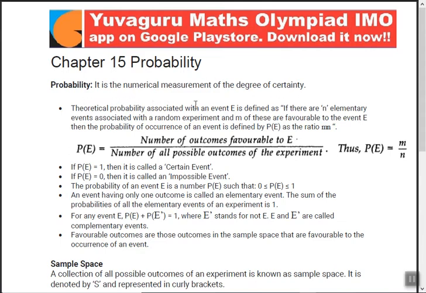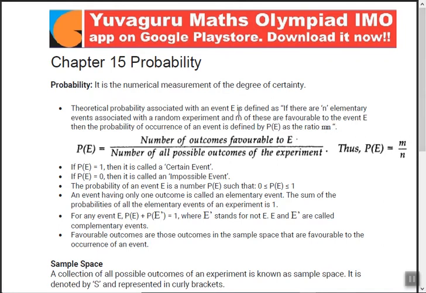Theoretical probability associated with an event E. Always in probability this event is called E. Somebody can call it P, Q also, but generally it is called E. It is defined as: if there are n elementary events associated with a random experiment and m of these are favorable to event E, then the probability of occurrence of the event is defined by P(E) as a ratio m is to n. It's not mn, it's m is to n.